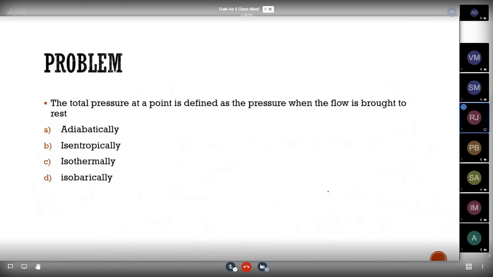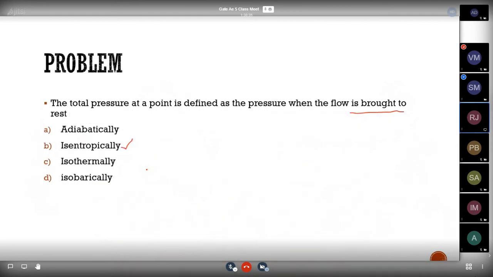Next thing: the total pressure at a point is defined as the pressure when the flow is brought to rest adiabatically, isentropically, isothermally, isentropically. So the total pressure at a point is defined as the pressure when the flow is brought to rest isentropically. Okay, it's the correct answer only.